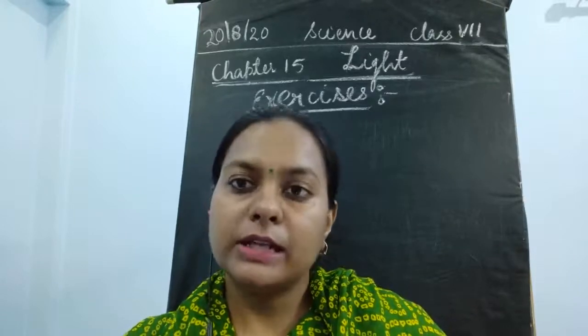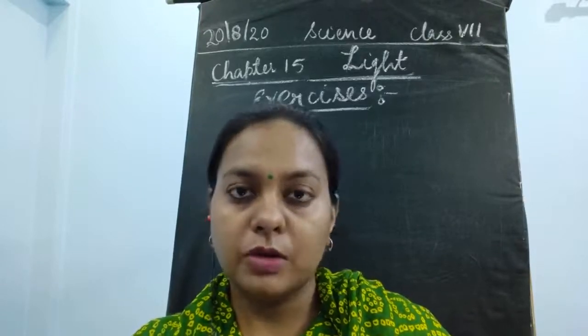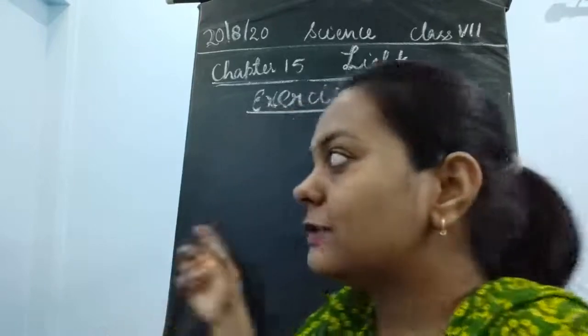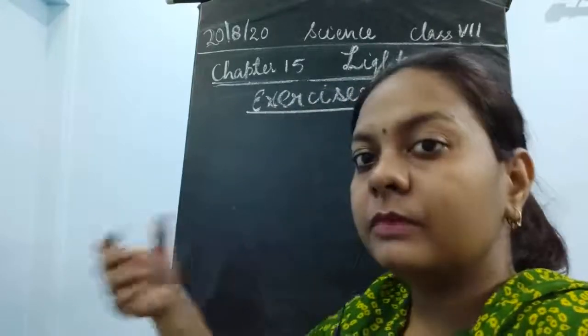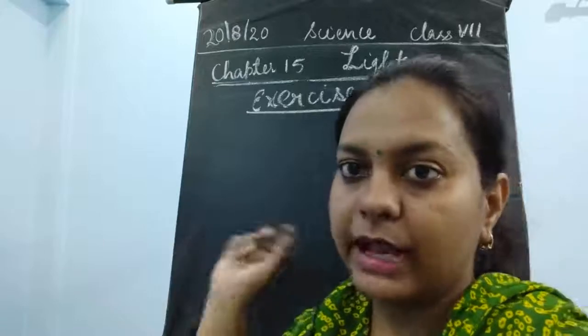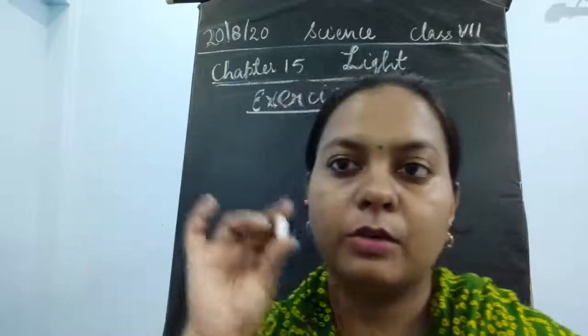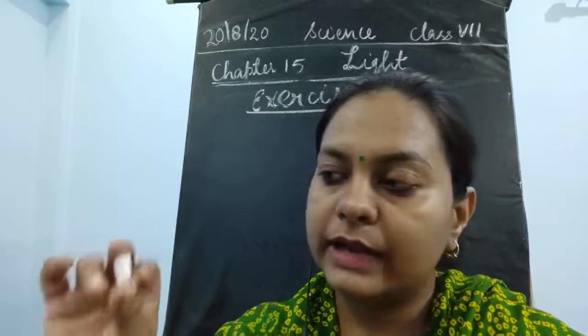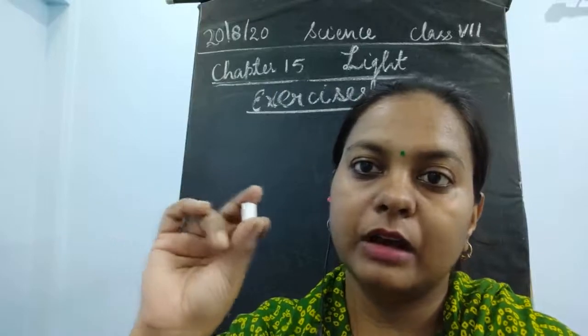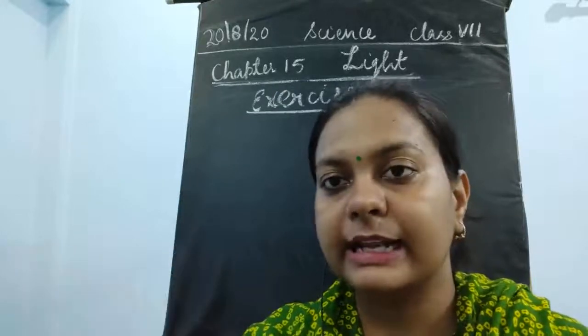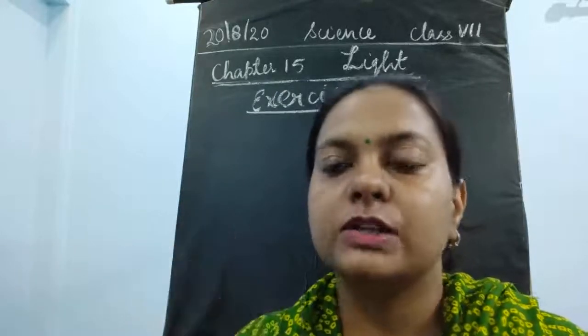So what about black and white color then? In black color, when light falls on this board, all the light gets absorbed and no light is reflected, so it becomes black. What about white? White is shown because all the light which falls on it is reflected back, so this color is white in nature.